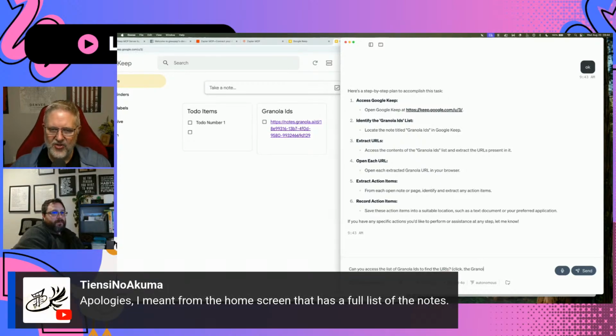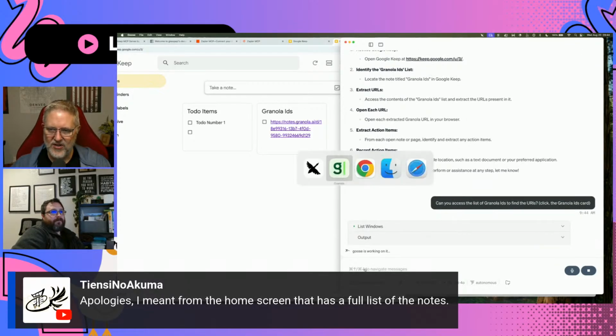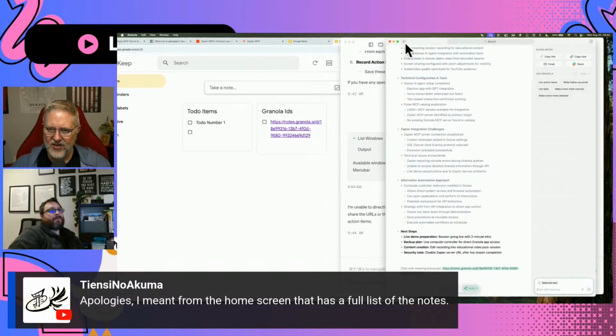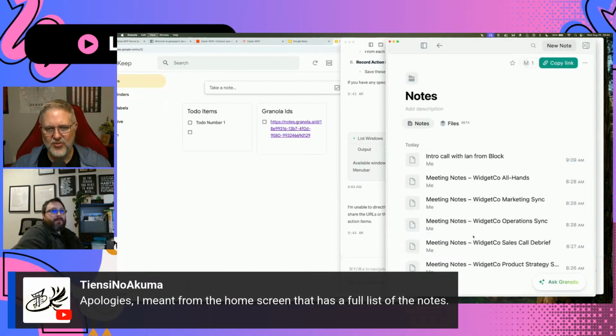And this person's actually asking from the home screen that has a full list of all the notes. It looks like there might be something to go grab maybe. Copy link up in the top right corner, the green button. It's hard to see on your screen. What does the tooltip say?